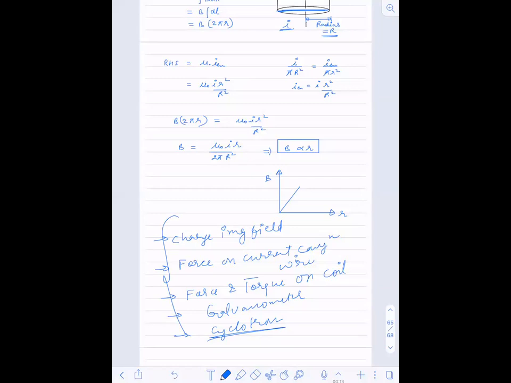Next week will be calculation of magnetic field. This week only charge moving in external field, force on a current carrying wire kept in an external field, force and torque on a coil in an external field, galvanometer and cyclotron. That's it.